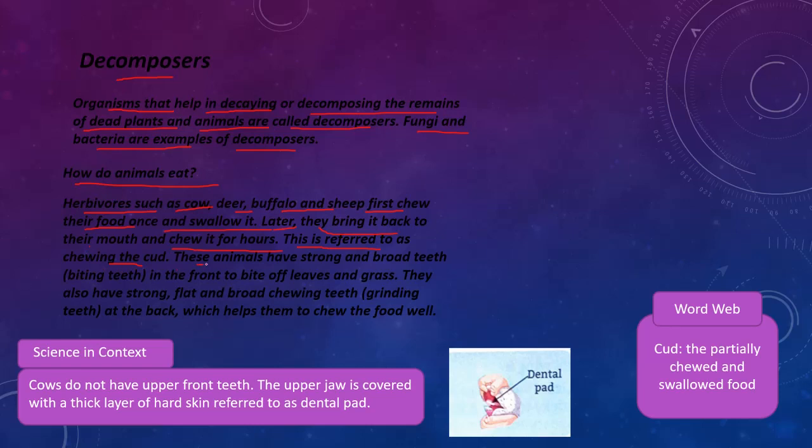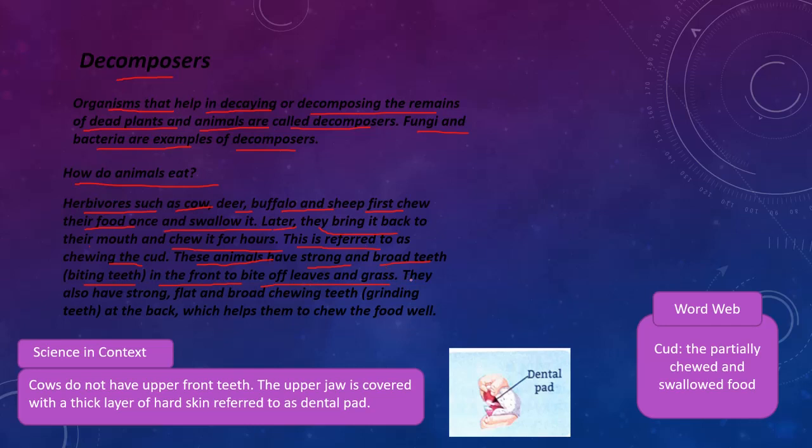Okay. So these animals have strong and broad teeth in front to bite off leaves and the grass. So these animals have front strong and broad teeth to bite off leaves and grass. So this is called biting teeth.